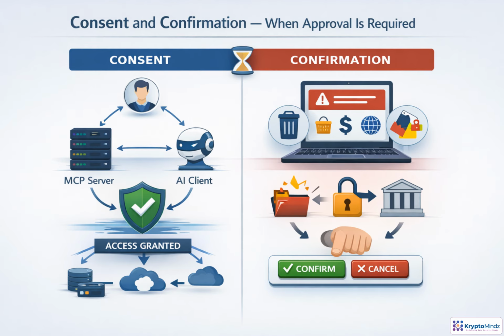Consent and confirmation solve different problems. Consent establishes general authorization. The AI client and MCP server may use certain tools, data, or scopes under defined policy. Confirmation is narrower and immediate. It asks, are you sure before this specific action happens? That extra step is required for destructive changes, payments, external messages, privilege changes, or anything hard to reverse. Read-only, low-risk actions can usually proceed under existing consent. What matters is timing and clarity. Ask before execution and explain the system, action, and data involved.